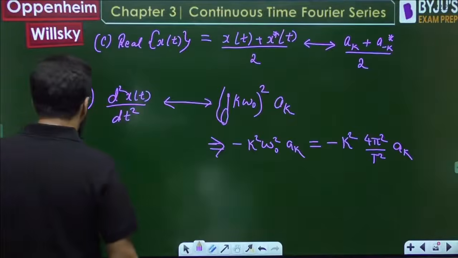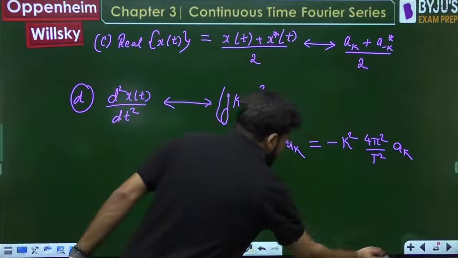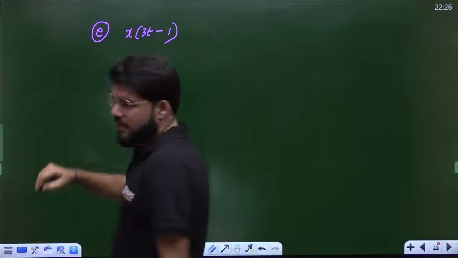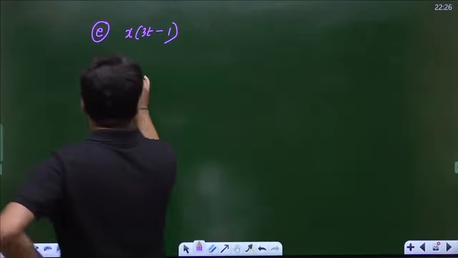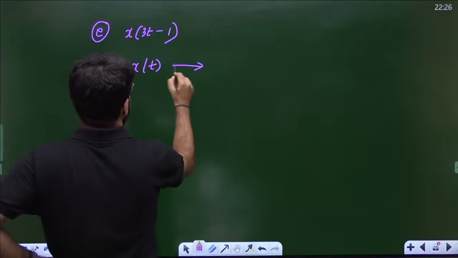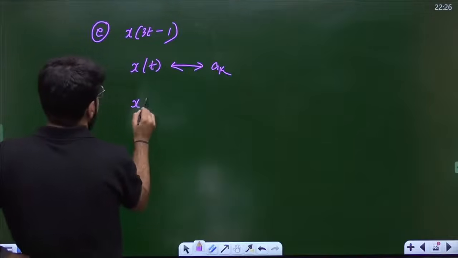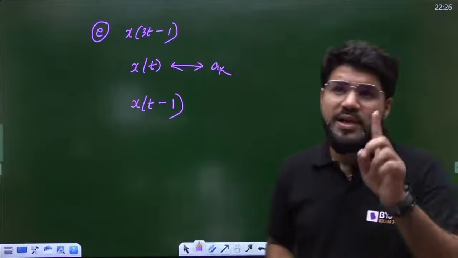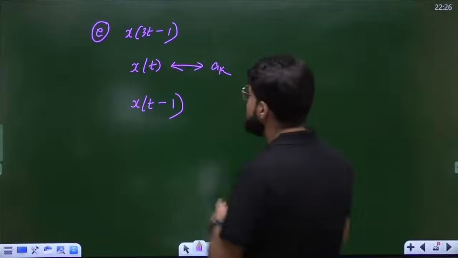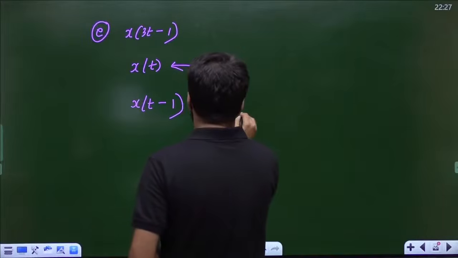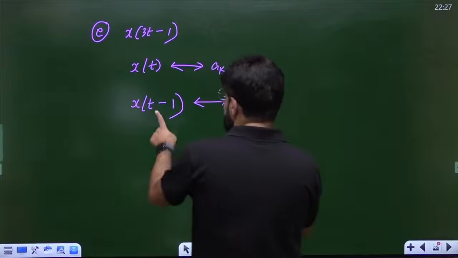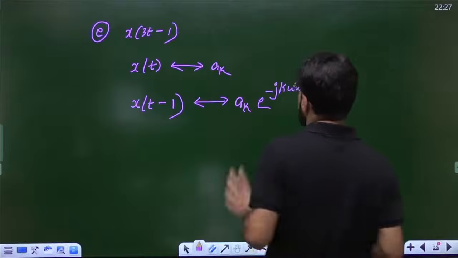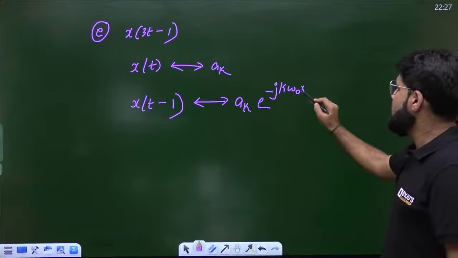Okay, so now the e part, x of 3t minus 1. Let's talk about this separately, one by one. What is the Fourier series coefficient for x(t)? That is known as ak. What is the Fourier series coefficient of x(t minus 1)? Precedence rule: here also we apply the precedence rule, like I told you in chapter number 1. Shift and scale; first we do shifting. So x(t minus 1) has the Fourier series coefficient ak times the time shift exponential term, e power minus jk omega naught t naught. Here t naught is 1, so e power minus jk omega naught into 1.